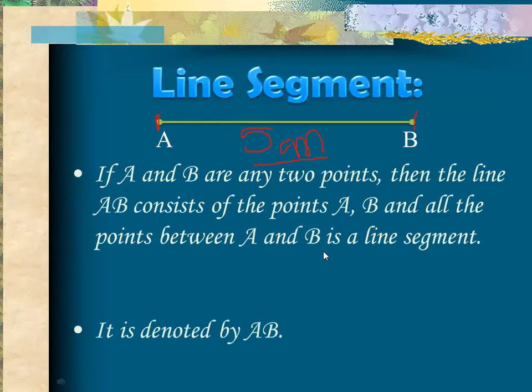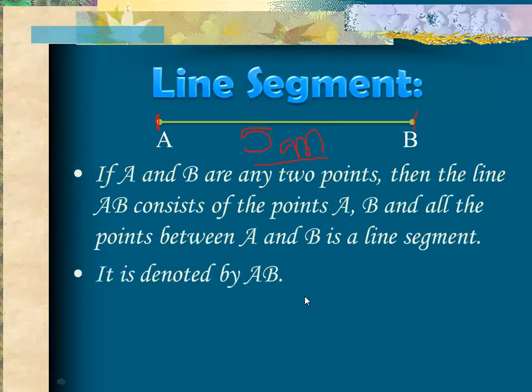How will you denote it? You will denote it with the help of this small line. This is the symbol of a line segment. Just suppose you have another line segment CD, with this symbol. It starts from point C and ends at point D. This is called a line segment, and this is its symbol.